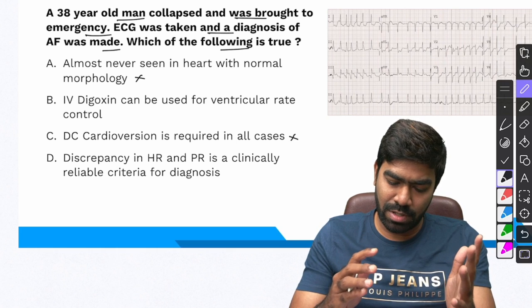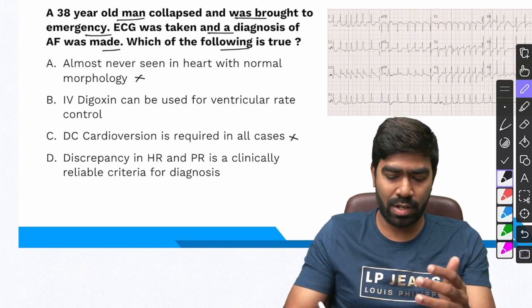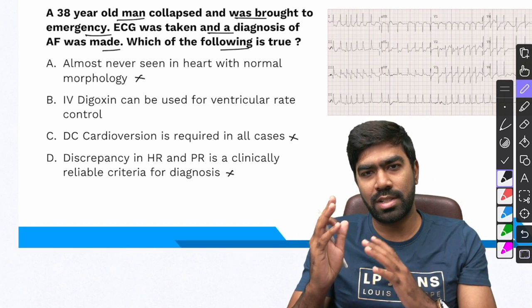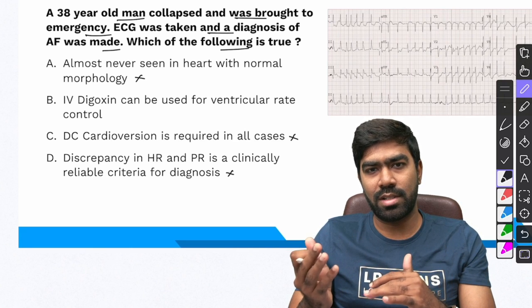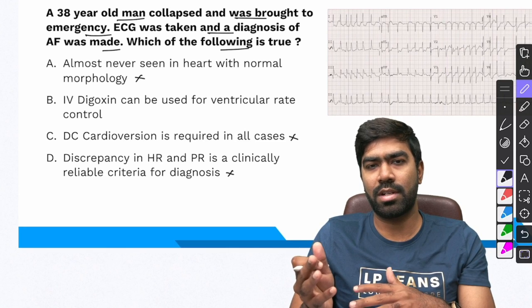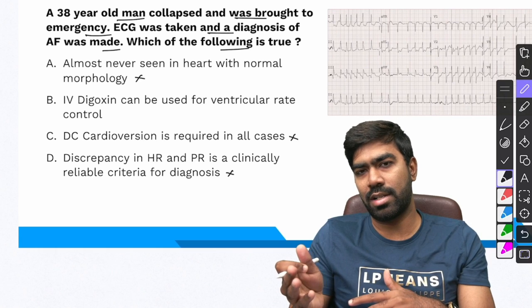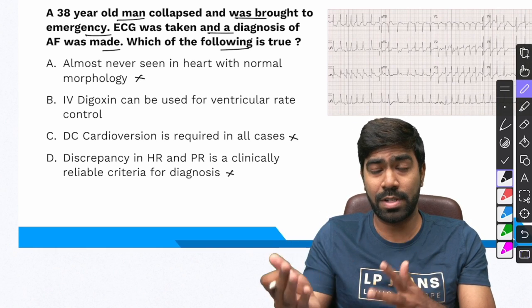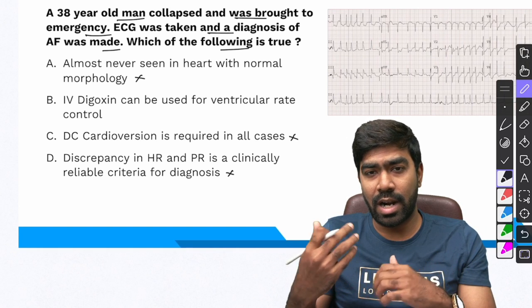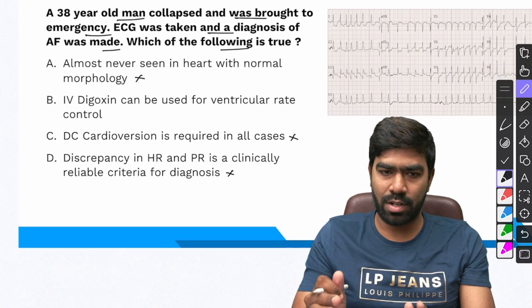And option D states discrepancy in heart rate and pulse rate, which is nothing but pulse deficit, is a clinically reliable criteria for diagnosis. Again, this is a wrong statement. Even though traditionally, historically, pulse deficit of more than 6 to 10, that is, if the pulse rate is lesser than the heart rate by around 6 to 10, you can probably make a diagnosis of atrial fibrillation. But it's not a clinically reliable criteria for diagnosis, because it can be seen in so many other conditions, like for example, ventricular premature contraction, especially if it's frequent. And you might be able to see that in cardiac tamponade also, dilated cardiomyopathies and severe heart failure also. So that is not a very reliable criteria for diagnosis.